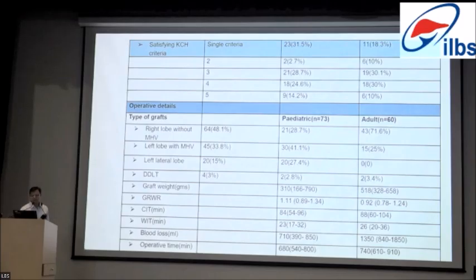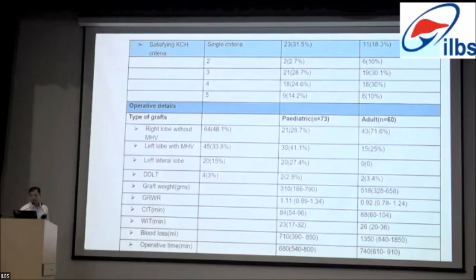Coming to operative details, that is the graft type. The common graft used was right lobe without MHP, 48%, followed by left lobe, subsequently the left lateral and DDLT. In pediatric patients, the common graft that was used is left lobe graft, which is 41%, followed by left lateral, and an equal number of right lobe grafts too. In the adult patients, obviously the right lobe graft was more commonly performed.